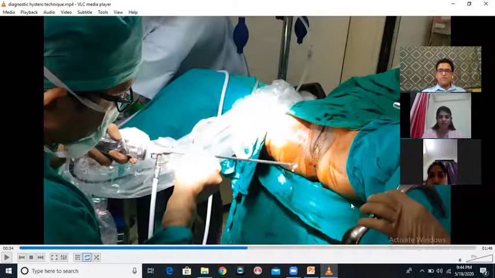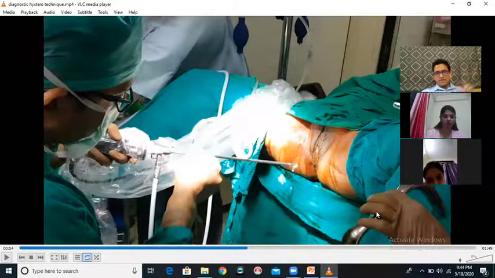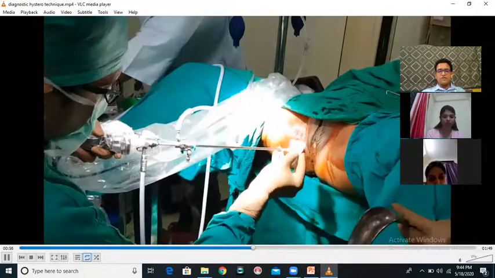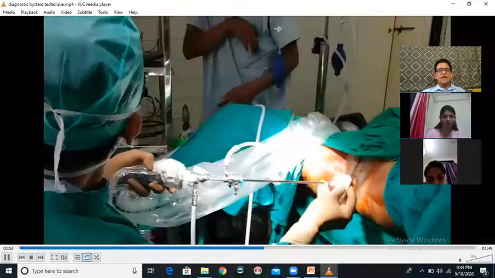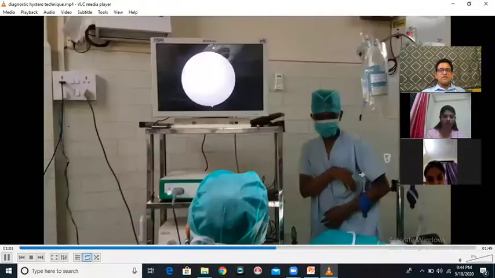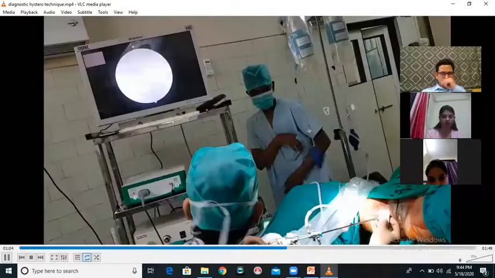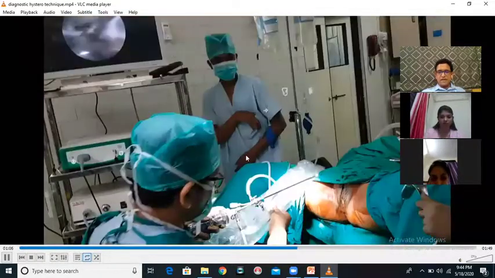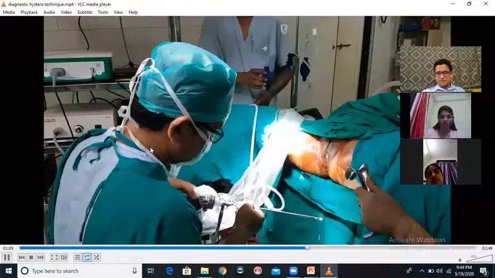So what you have to remember is white balance has to be done before starting the surgery by keeping a white surface in front of the telescope with the light source on. You have to take all the settings that you would need to perform the surgery, do the white balance, and then start your surgery. So that is about white balance. The next step is to put a white gauze in front of the camera and do the white balance. On the TV, it will tell me white balance okay, which means I'm fine and I can now begin with the surgery.